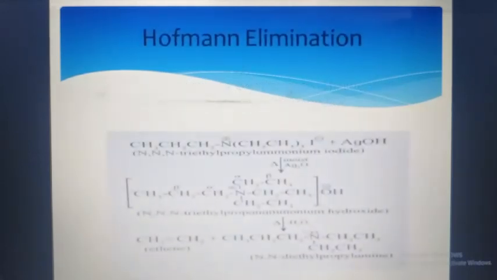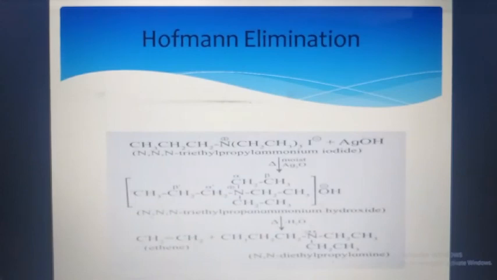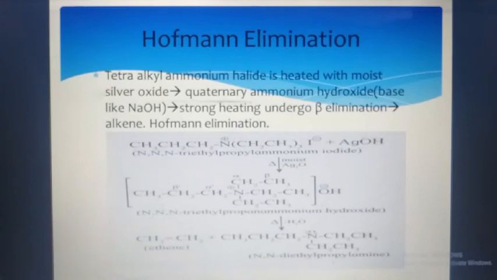Next comes the Hofmann elimination. First we saw Hofmann alkylation, now we are going to see the Hofmann elimination method. In this method, the tetraalkyl ammonium halide that we got in the alkylation method is taken for our reaction. It is heated with moist silver oxide, and after heating it with moist silver oxide we get quaternary ammonium hydroxide. And how is this quaternary ammonium hydroxide? It is just like a base, like sodium hydroxide, that is NaOH.